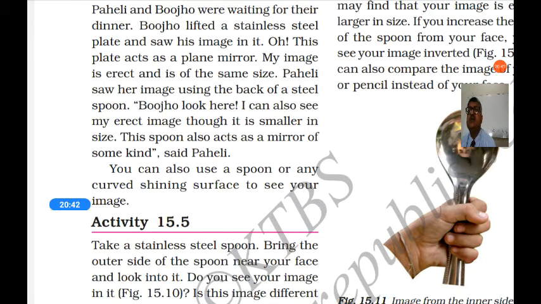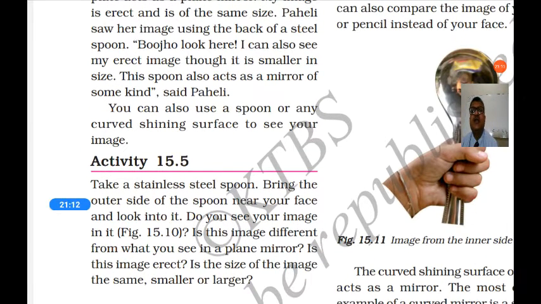Paheli saw her image using the back of a steel spoon. Bujo, look here. I can also see my erect image through it. It is smaller in size. So it is also erect, but it is smaller in size in the spoon. But in the plate, it is the same size as the object. This spoon also acts as a mirror of some kind. So the spoon acts as a different type of mirror. You can also use a spoon or any curved shining surface to see your image.